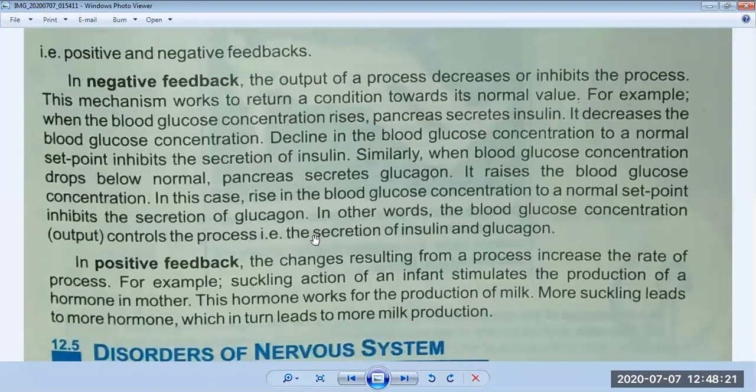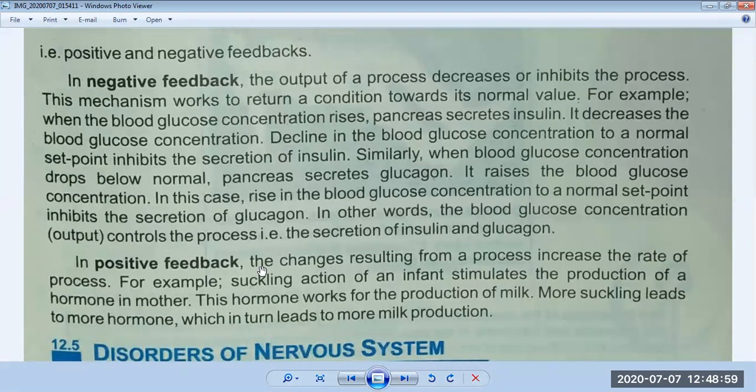Mute yourself. So when the ratio of glucose is increased or decreased, it is controlled by glucagon and insulin. It is a negative feedback. What is a negative feedback? The ratio of glucose is going up inside the body, so insulin begins to secrete hormones and control it. If the ratio of glucose is going to decrease in the body, what is the function of glucagon? It controls the deficiency of sugar inside the body. So this is called a negative feedback.